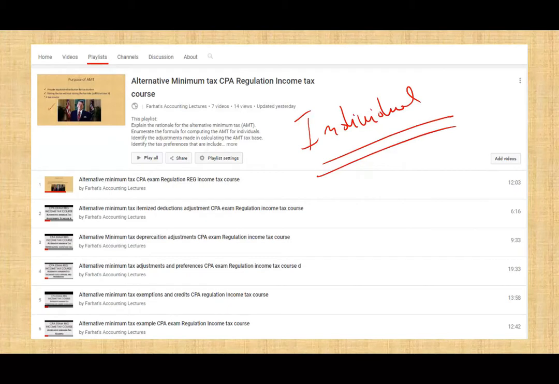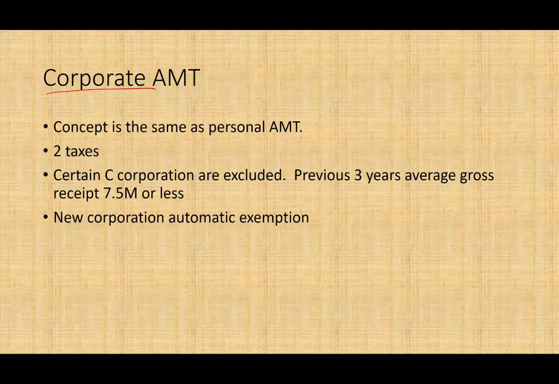Now, you might be asking, why is this necessary? Two reasons. One, individuals and corporate are very similar. So if you understand individual, it's easier to understand corporate. And if you are a college student, you have to know individual before you know corporate. And also, if you're a CPA student, you have to know individual before you know corporate. So make sure you know individual. Okay?